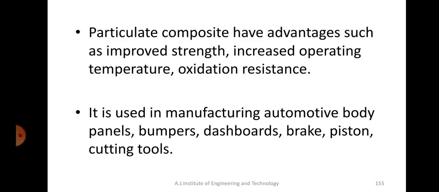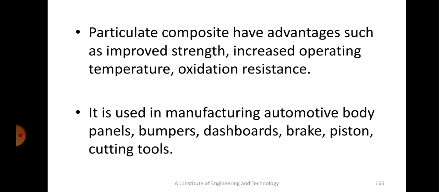Particulate composites have advantages such as improved strength, increased operating temperatures, and oxidation resistance. They are used in manufacturing automotive body panels, bumpers, dashboards, brakes, pistons, and cutting tools. If you go through the applications of composite materials, you would realize that most of them are related to automotive parts, not only body parts.